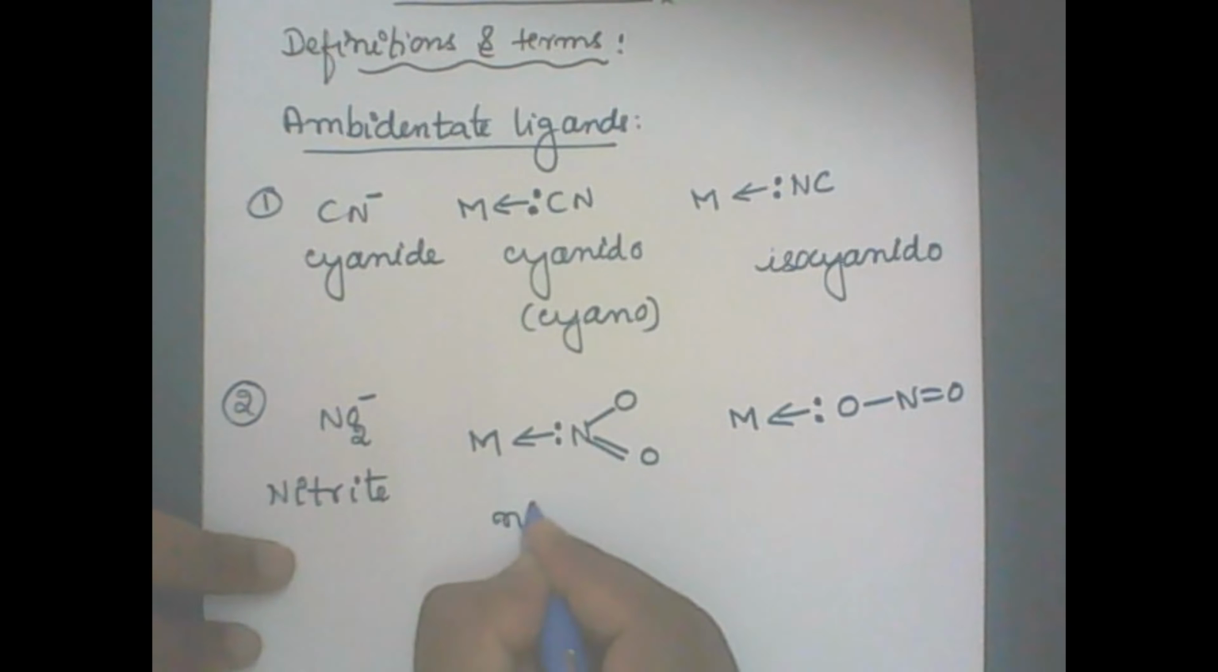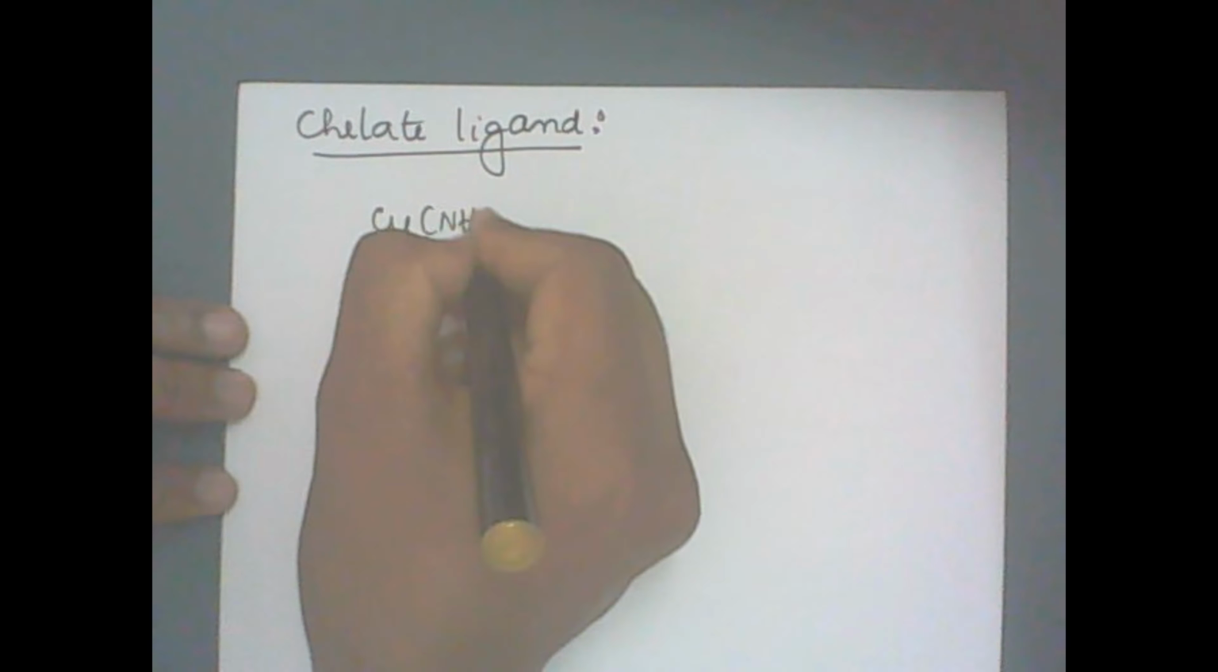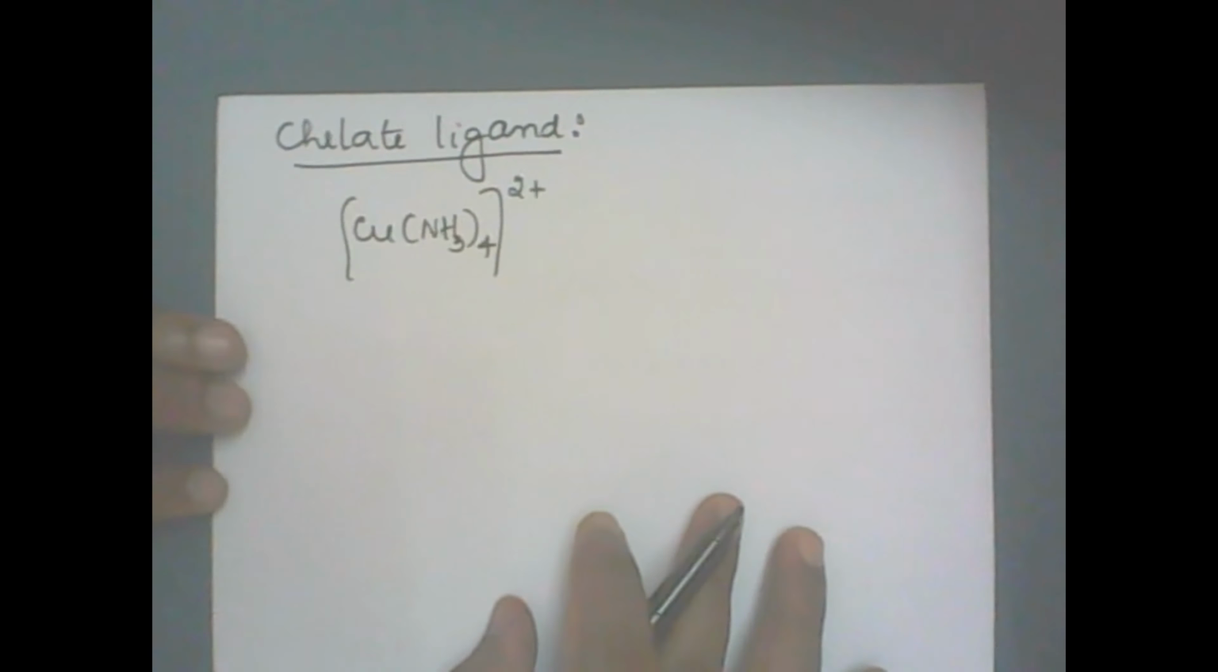The next term is the chelate ligand. Let me take an example with a copper complex, Cu(NH3)4 with a total charge of +2. Here, ammine is the ligand; you study the types of ligands and names of ligands. Nitrogen can donate an electron pair. How many ligands are there? Unidentate ligands, four in number.